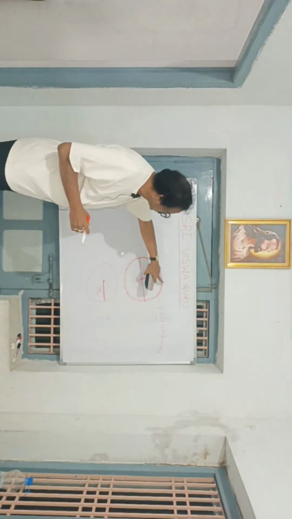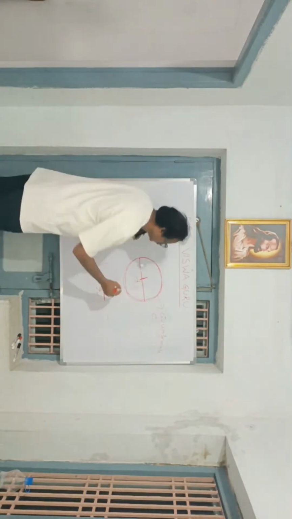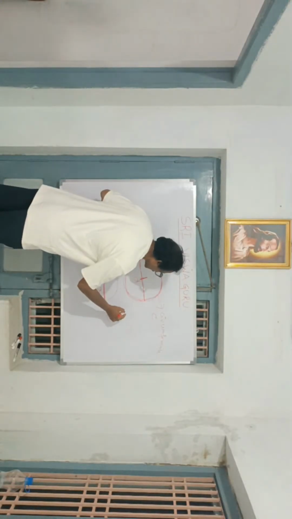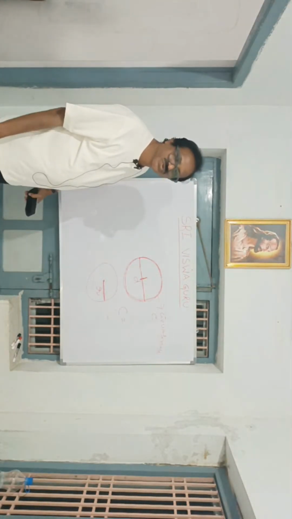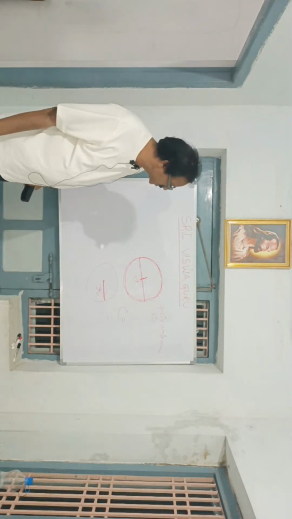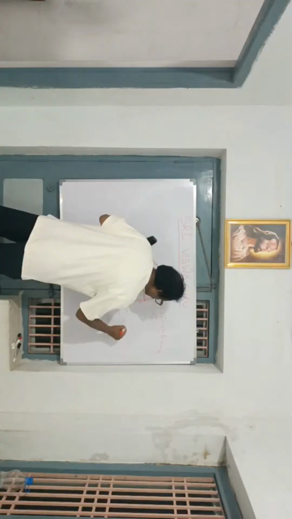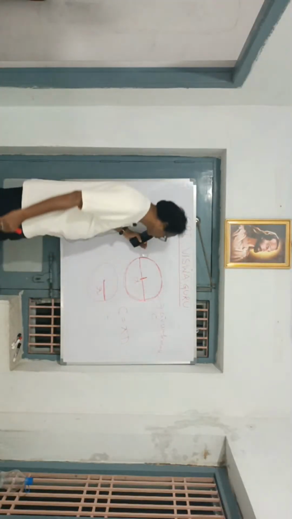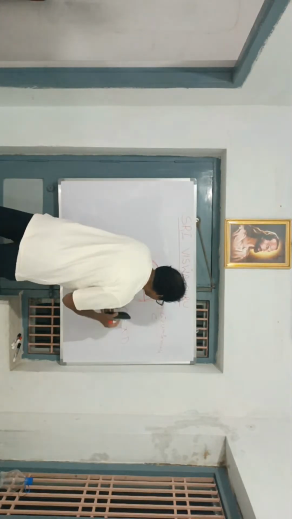What is circumference? I know circumference is equal to, the circumference of a circle is equal to what? Pi d. Pi d. What does it mean?